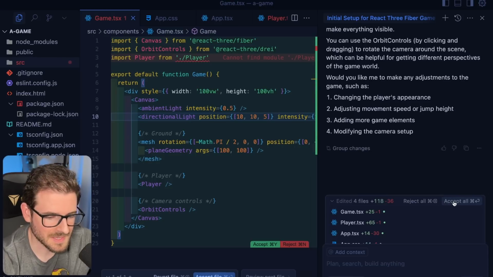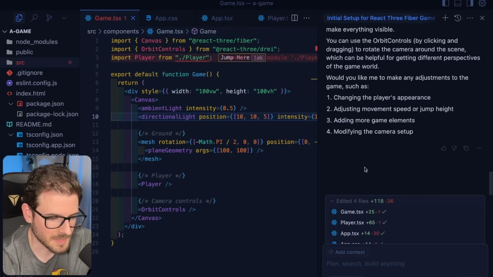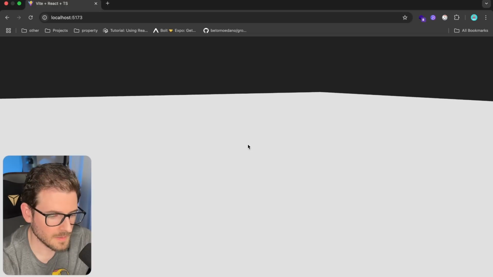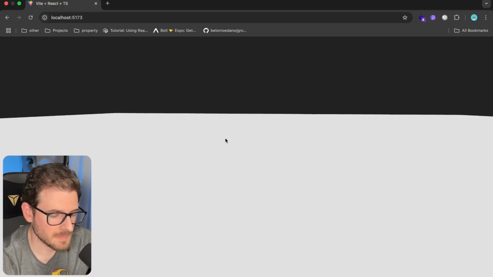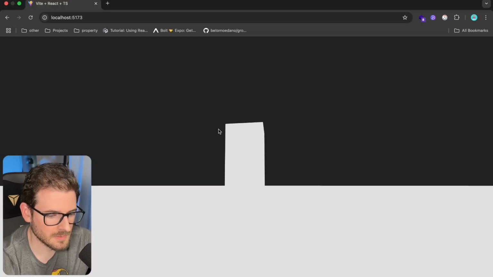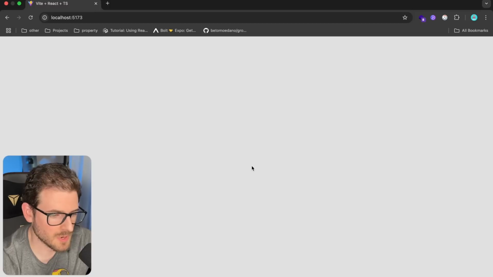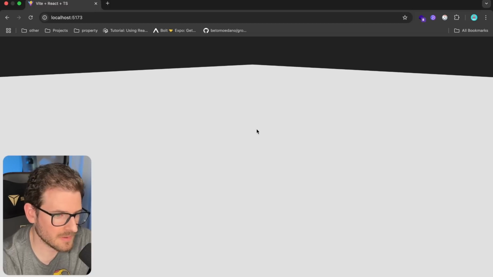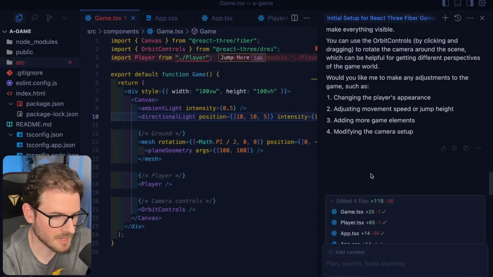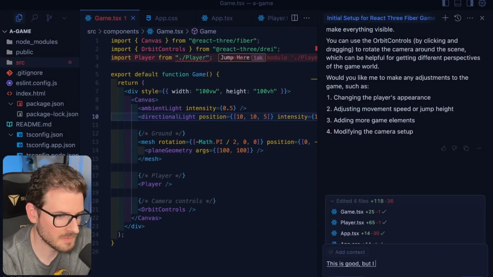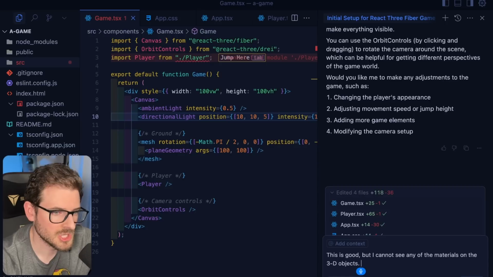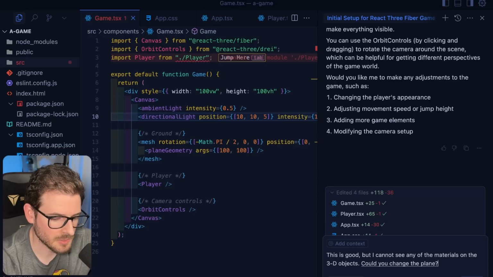I'm so tempted to look at the code when it generates code, but I can tell that it's already kind of broken, right? All right, so we have a little box here. It's jumping. You can't even see it from the background though. So I think we should probably prompt the AI to change the background to be cubes that are tiled with colors. This is good, but I cannot see any of the materials on the 3D objects.